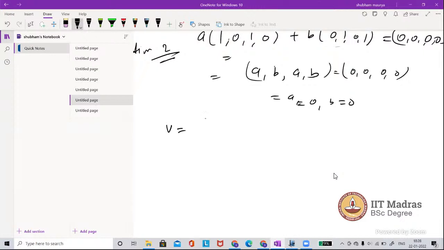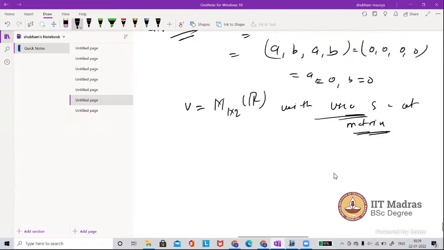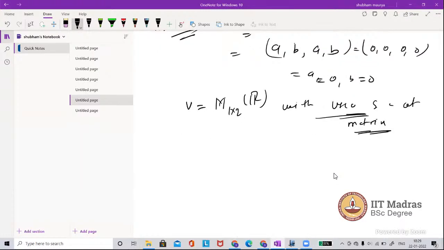Okay, I am taking the vector space, the proper way of saying it is: the vector space which is the collection of matrices of order 1 cross 2 with entries belonging to R, with the usual addition and scalar multiplication as in matrices. That means entrywise addition and entrywise scalar multiplication. That's the meaning of usual addition and scalar multiplication. Okay. So now let's find the basis of this vector space.